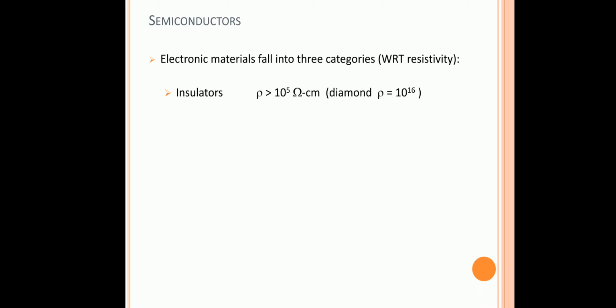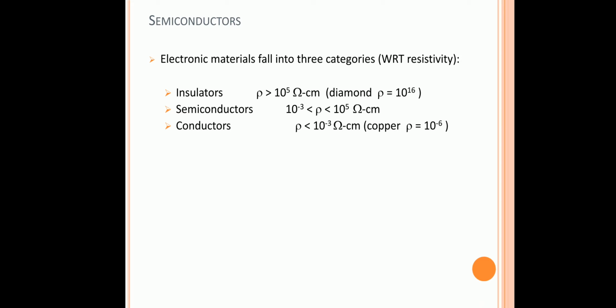The classifications are: first is insulators. Their resistivity is very high, rho is greater than 10 raised to 5 ohm centimeter. For a diamond, rho is equal to 10 raised to 16. The second category is semiconductors. Their resistivity is in the 10 raised to minus 3 to 10 raised to 5 ohm centimeter range. That means the resistivity is in between insulators and conductors.